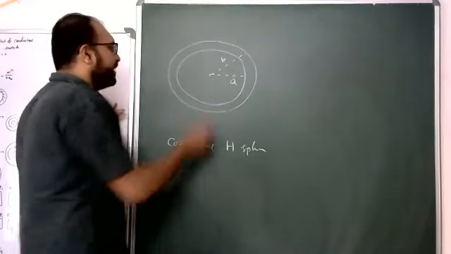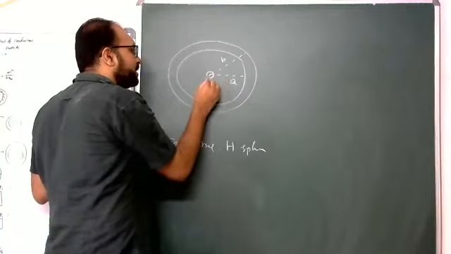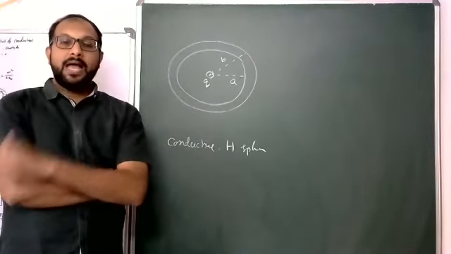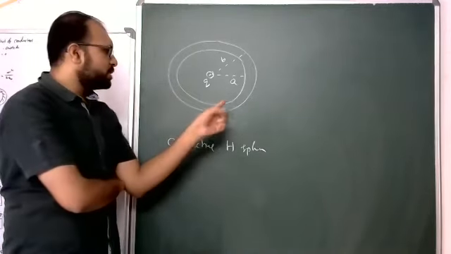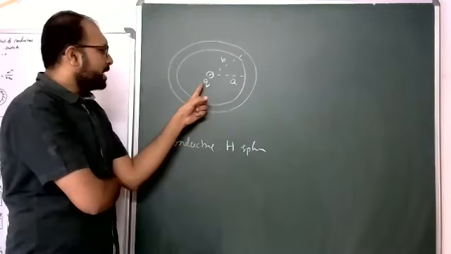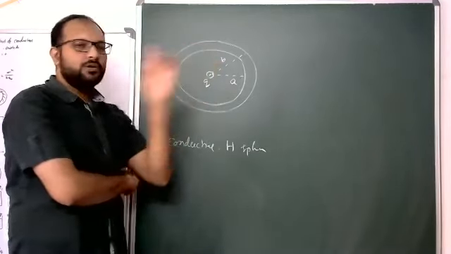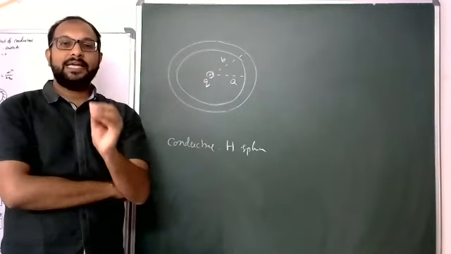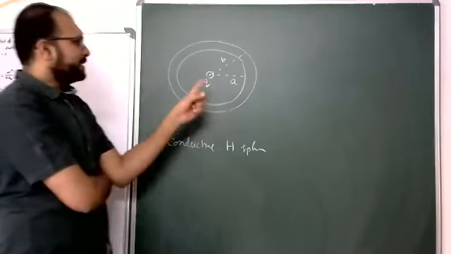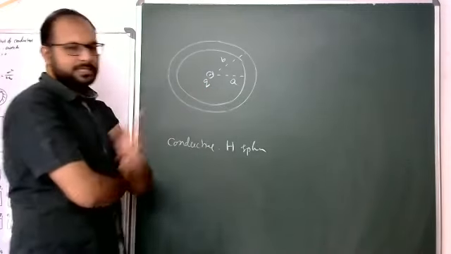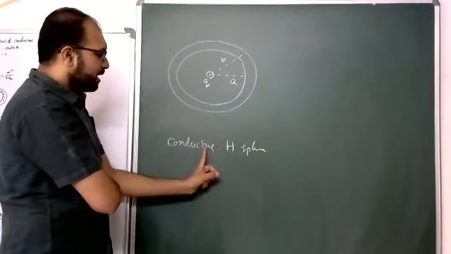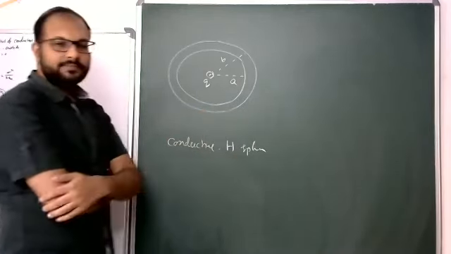Suppose I keep one charge Q here. I am not giving any charge to this sphere. I am just keeping charge Q at the center of a hollow sphere. Now, due to this charge, how does charge redistribute in our conducting hollow sphere?